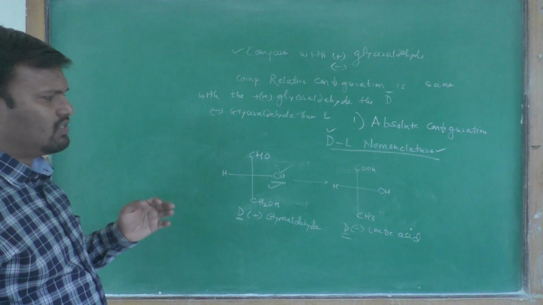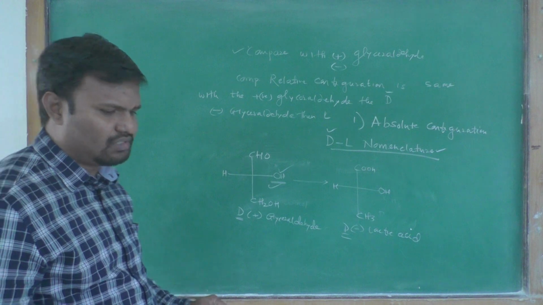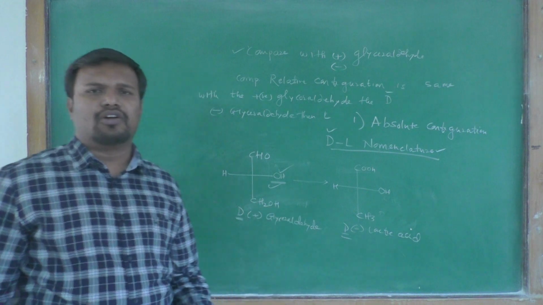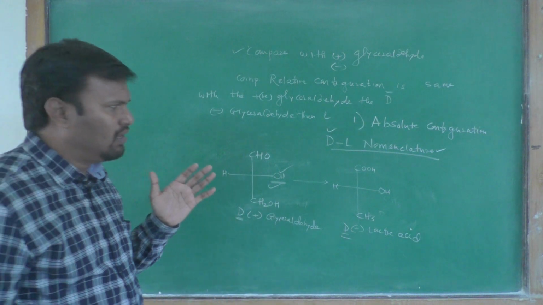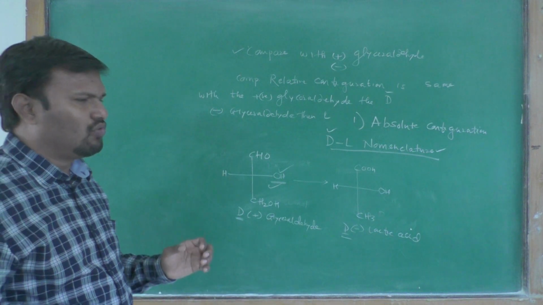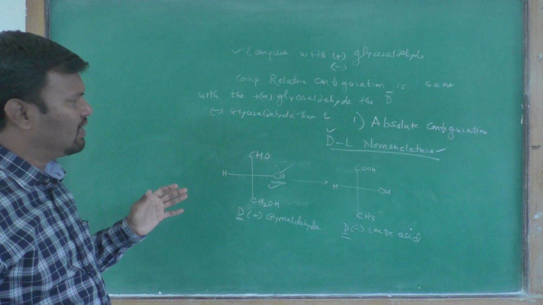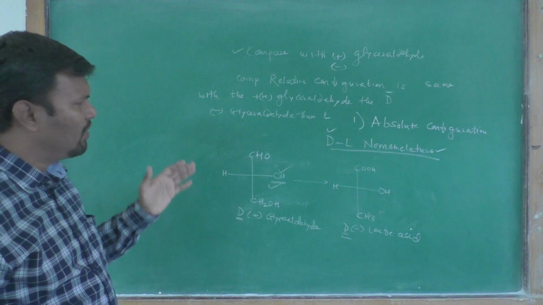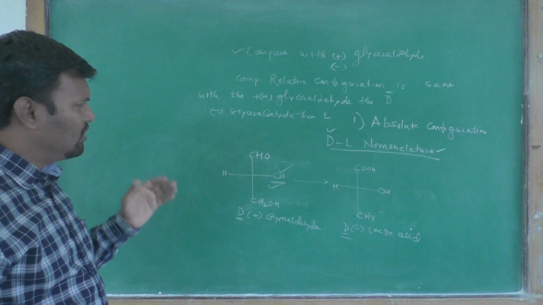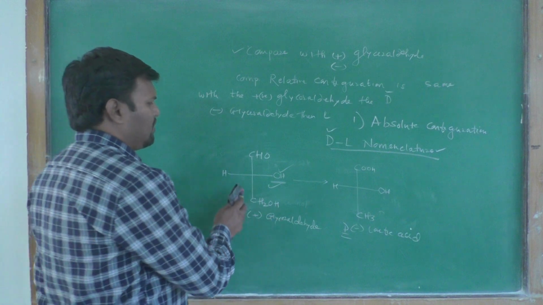Okay, in relative configuration we relate one molecule with another molecule and try to find out its configuration. There is a relation between one known molecule and the other molecule. In DL configuration we mainly compare the positive glyceraldehyde and the negative glyceraldehyde with other molecules. If the relative configuration of a molecule matches with the positive glyceraldehyde, then the configuration is D, and when it matches with the negative glyceraldehyde, then the configuration is considered as the L configuration.